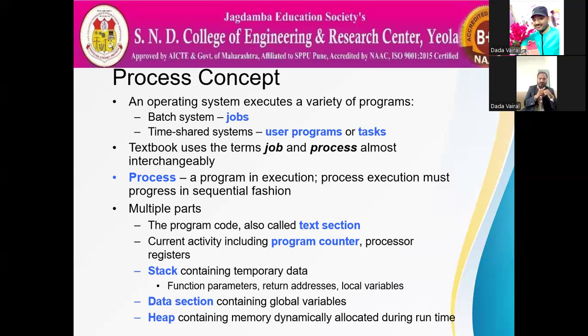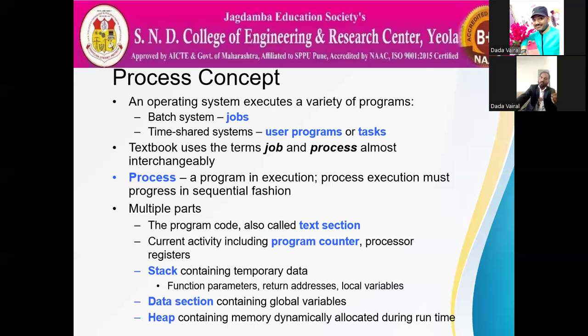The program counter tells which instruction is executing in the program. The stack contains temporary data, the data which is required temporarily. The data section contains additional information required for the program, or global variables declared at the top. The heap is memory dynamically allocated during runtime, when the program is running and additional memory is required.